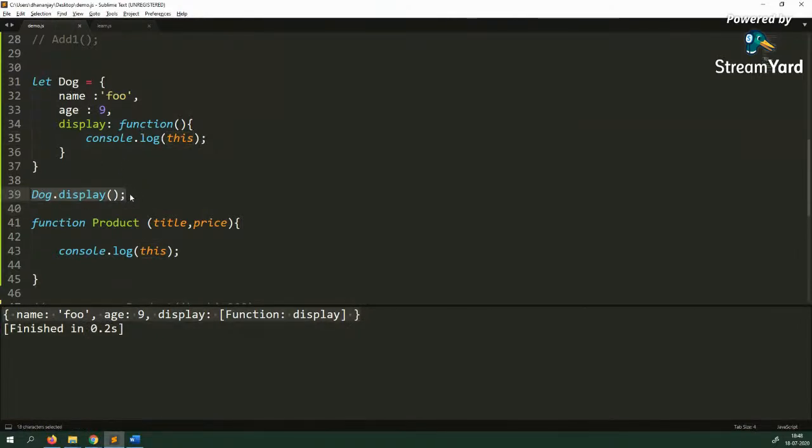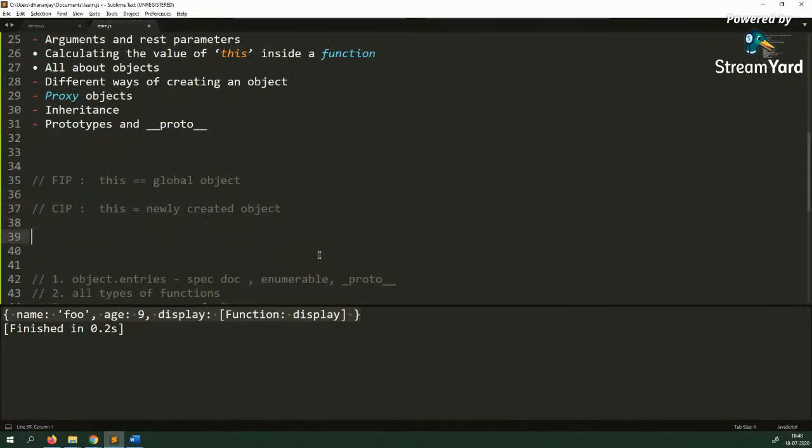So when you call a function like this, it is called the method invocation pattern, because display is the method of dog. So in the method invocation pattern, the value of this will always be the object before the dot.